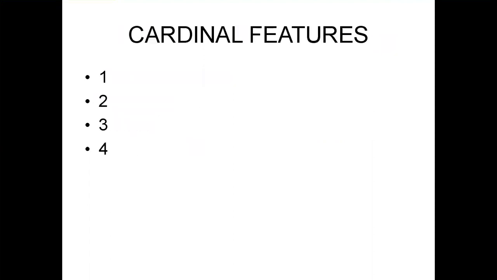What are the cardinal features of general anesthesia? It should have analgesia, meaning no pain, amnesia, no memory, loss of all senses, reflexes, and consciousness. Muscles should be relaxed, with partial loss of respiration and cardiovascular functions.